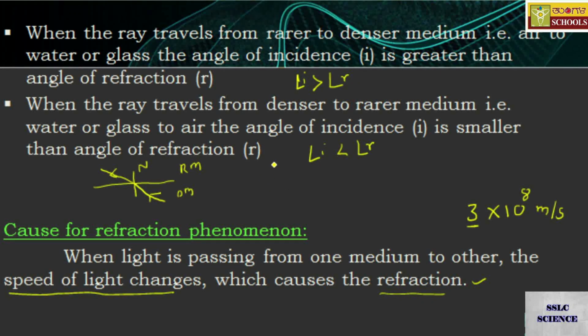In the previous case, when the light is traveling from rarer to denser medium, it bends towards the normal. So it appears to be close, and hence in this case I is greater than R. In the second case, I is less than R. I hope you are getting these things right.